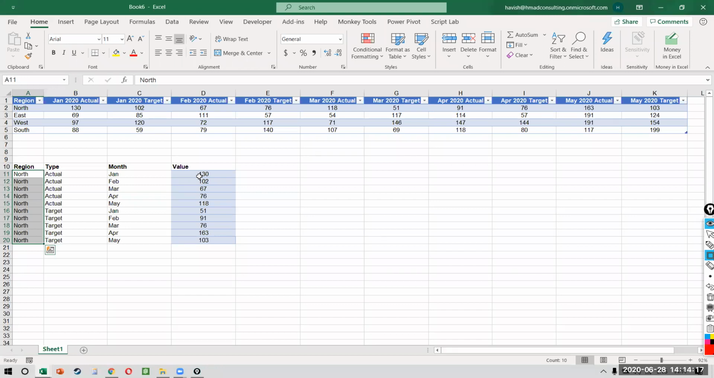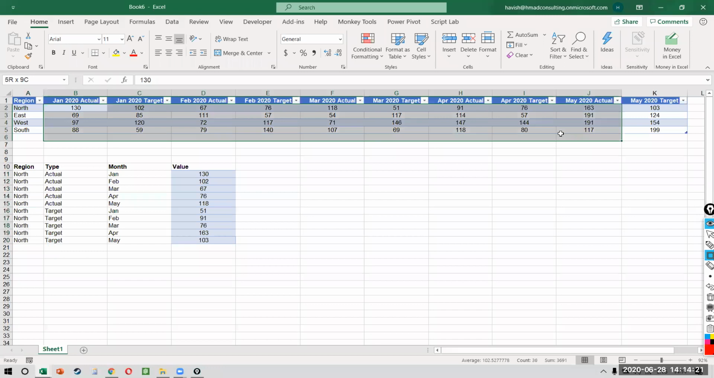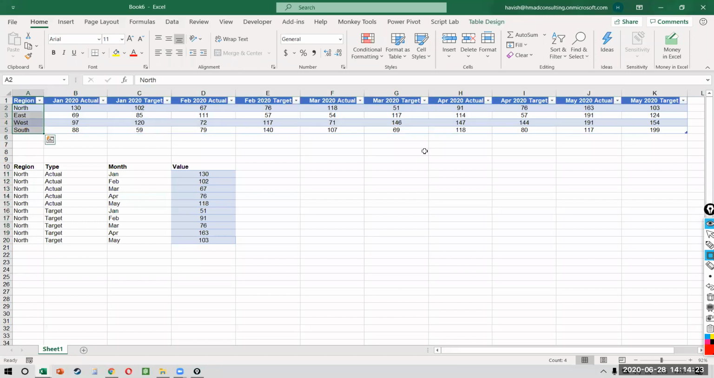Because this data is already in a pivot format. How can I make a pivot from this? See, this is my row, and this is my column, and these are the values inside. I hope you're all able to see it.